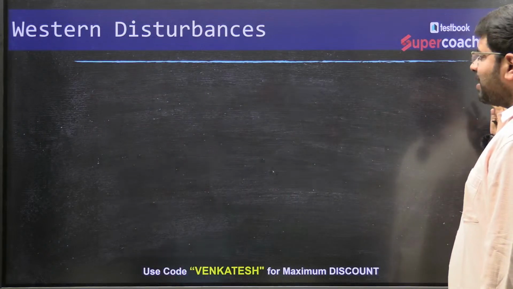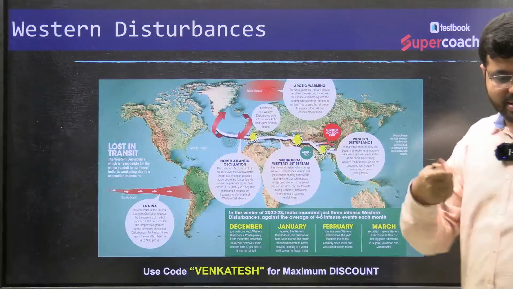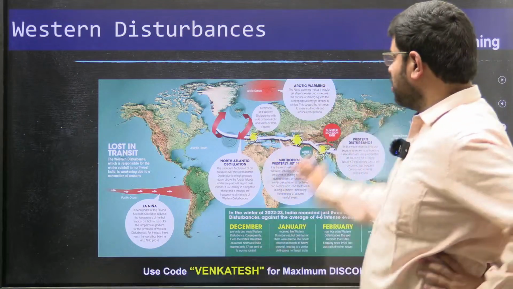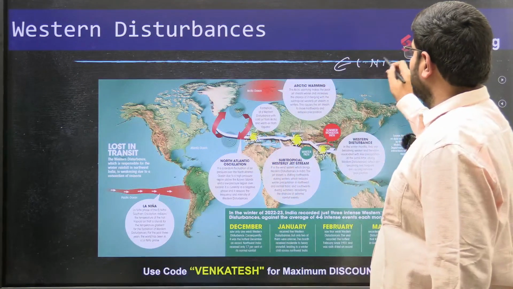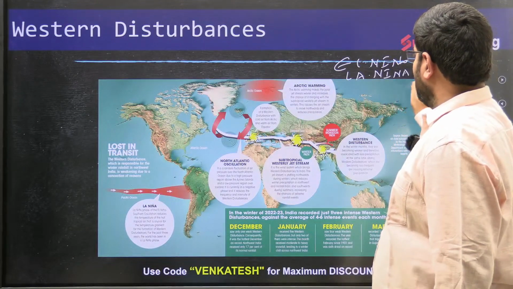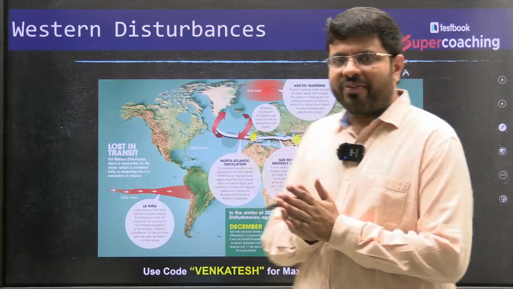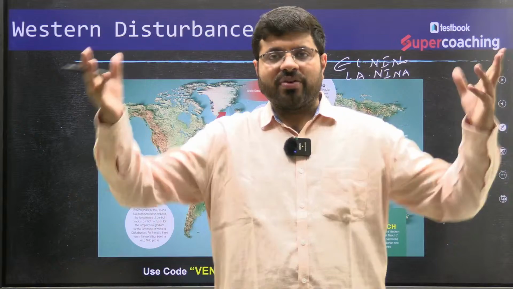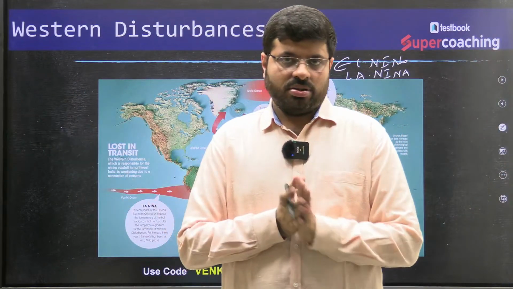Now, why is there a variability? I'll be discussing one more approach. Why do you think there is a variability? How are they associated with El Nino? How are they associated with La Nina? Remember a car having around 4 tires? Now take the entire world as also 4 tires.